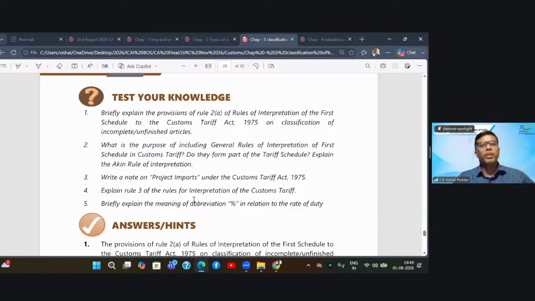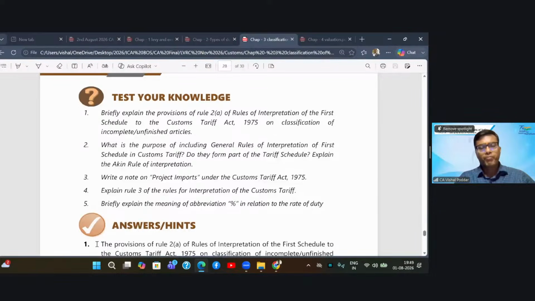Question 5, explain the meaning of the abbreviation percentage. So we have studied this in our interpretative notes that whenever percentage is put in the rate of duty column, it will mean that the goods are leviable to ad valorem rate, that is the rate which will be applied on the value of the goods. Fine. So with this, we complete this chapter also.